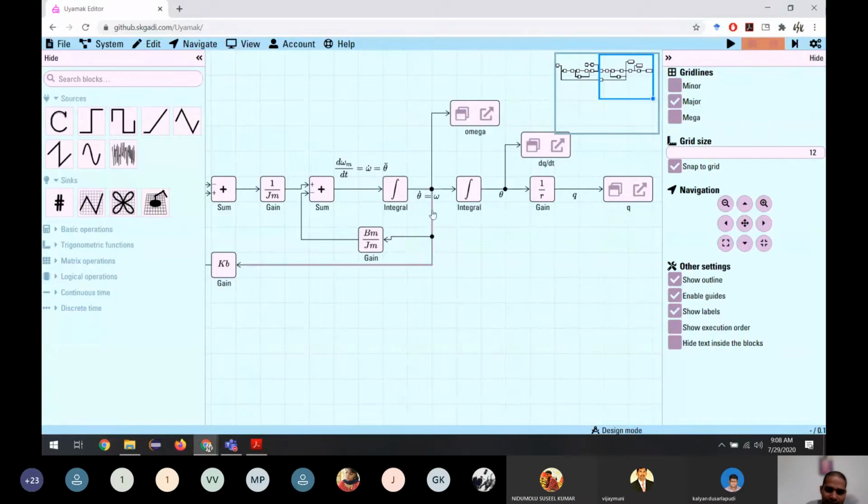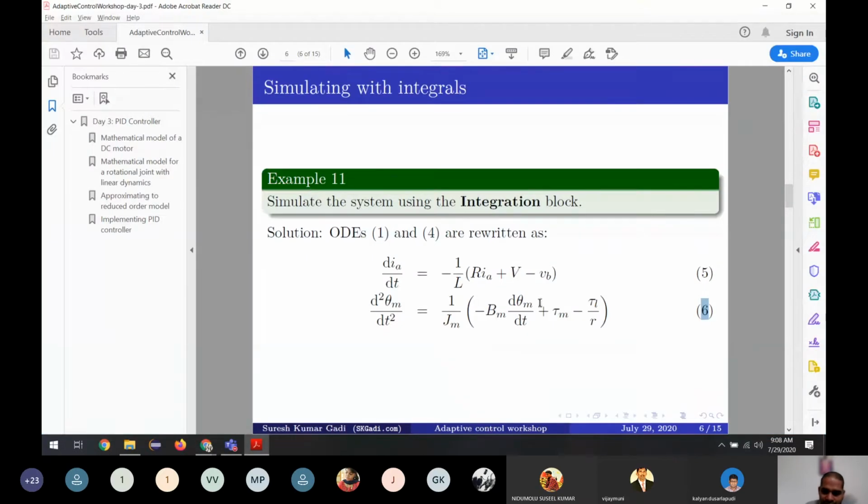So we are multiplying here and we are taking this. This is one term. What is the other term? The other term is tau m minus tau L by R.